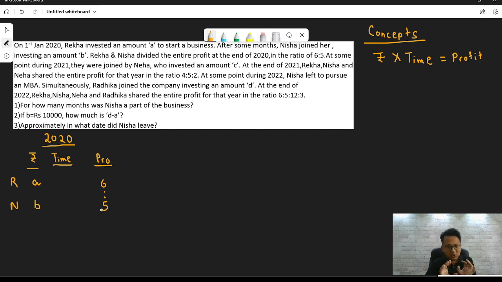Now hold on. Look at the time period. That's the only unknown at this point. What is the time period? Remember, 1st January 2020, Rekha puts in her money. And the question talks about what happens at the end of 2020. It doesn't say that Rekha has withdrawn the money. So can I say Rekha invested the money for the entire 12 months? What about Nisha? At this stage, I don't know for how much time Nisha invested her money. So let's keep that blank, because I don't know it.